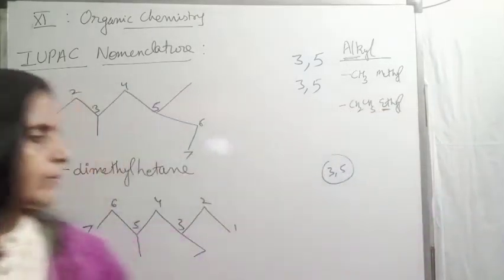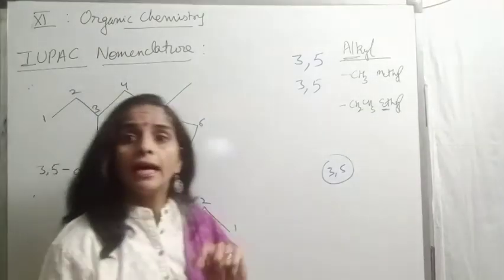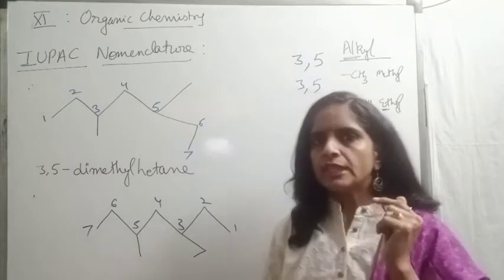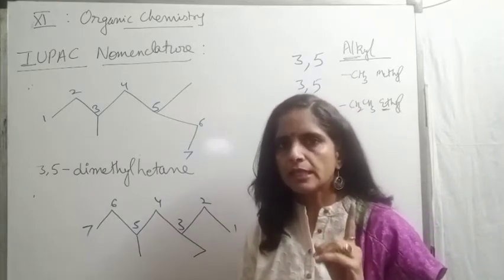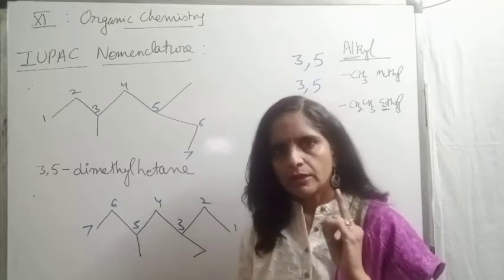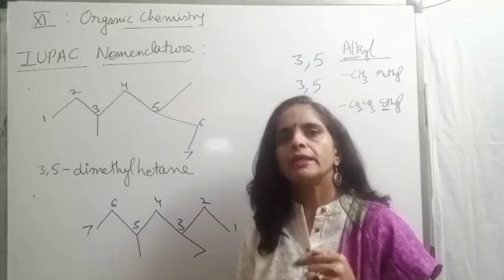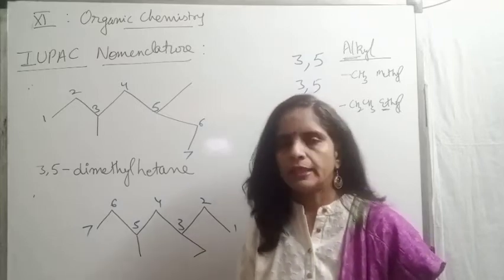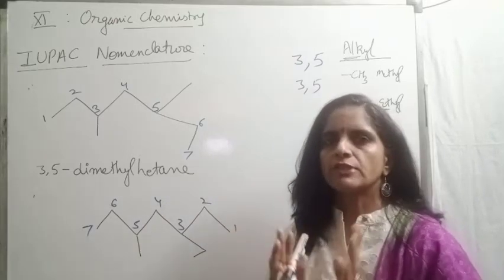Now write the name. At third position we have ethyl, fifth position we have methyl. Again the question comes, which substituent should be written first, ethyl or methyl? Irrespective of the position of substituents, the substituent that alphabetically comes first should be written first. Got the rule, children? I am saying irrespective of the position of the substituent.